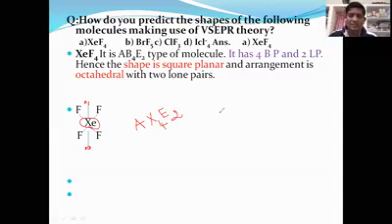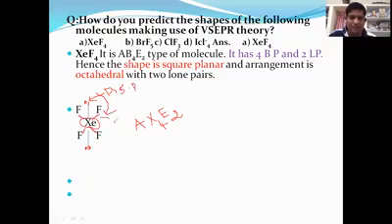Actually, AX4E2 is nothing but AB4E2, because of lone pair and bond pair repulsive forces, right? I will tell you what the lone pair and bond pair repulsive forces are. Just concentrate here. Here is one bond pair, a second bond pair, a third bond pair, a fourth bond pair, and two lone pairs. You see this. Which type of interaction is it? It is a lone pair-bond pair interaction, which we call lone pair-bond pair repulsive forces.